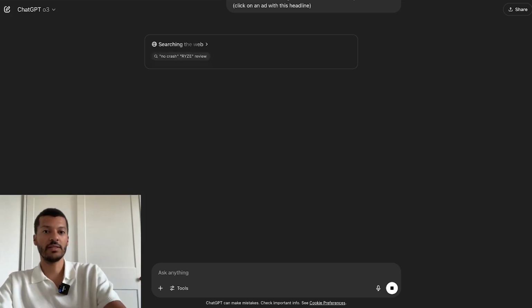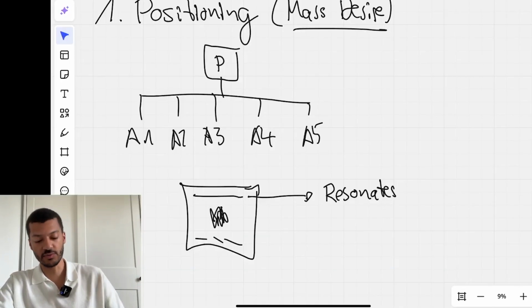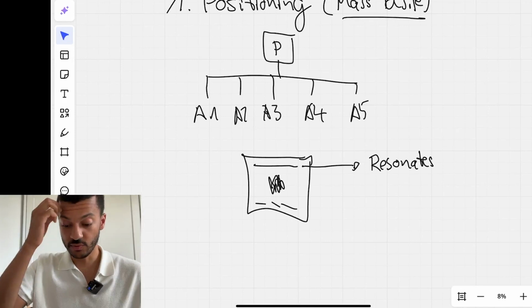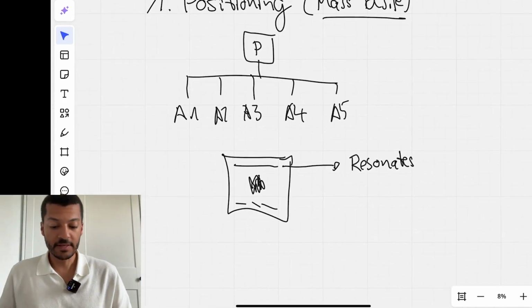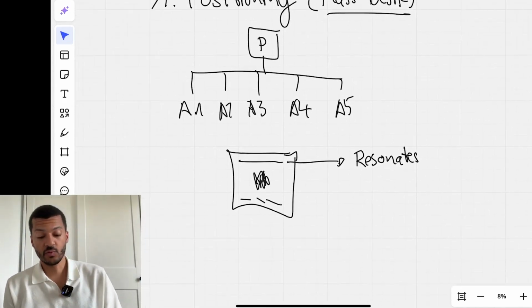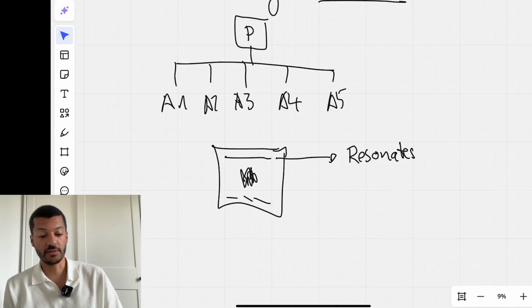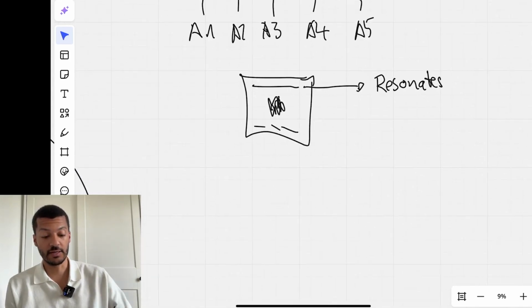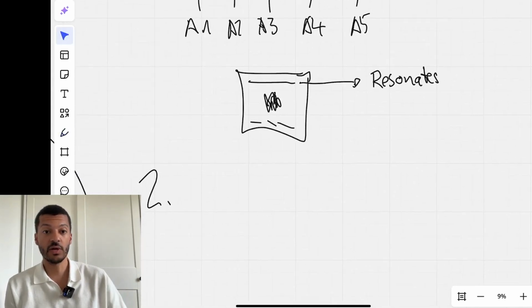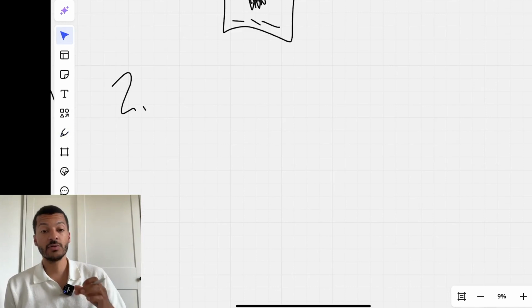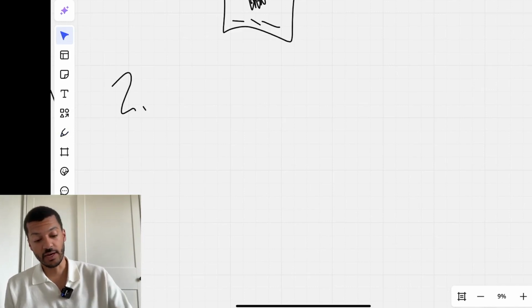So now, while this is populating, I'm just going to go already to the next step so we don't lose any time. The first thing is really the positioning, right? So once you've understood the positioning, a bunch of stuff happens next. What I like to do is really to optimize the offer.